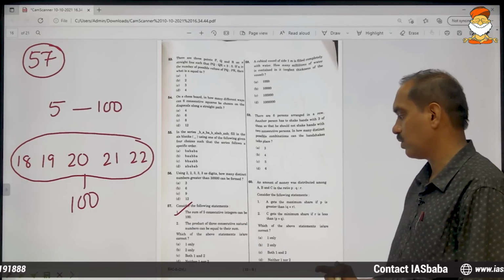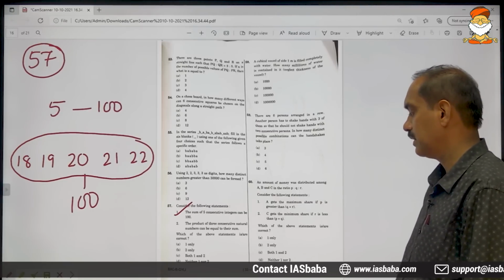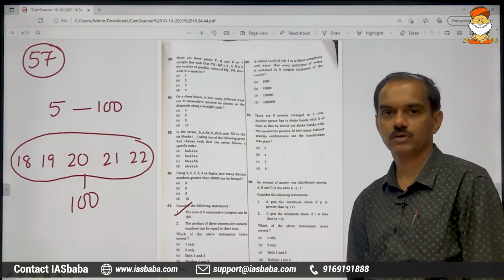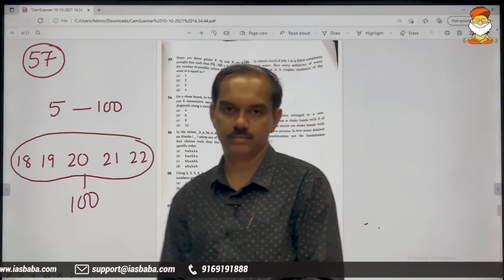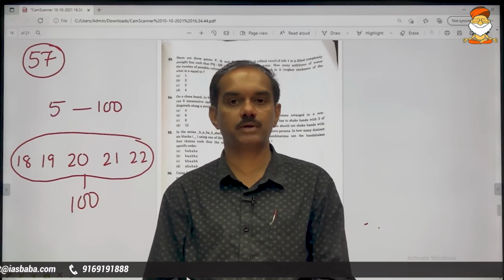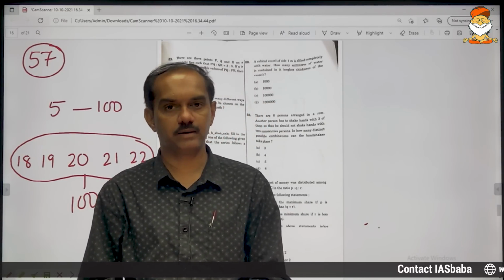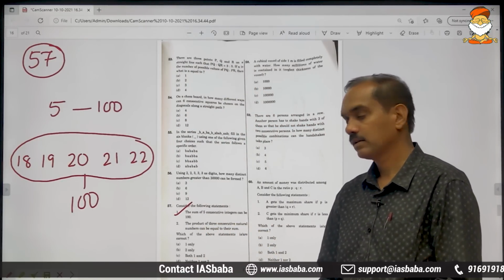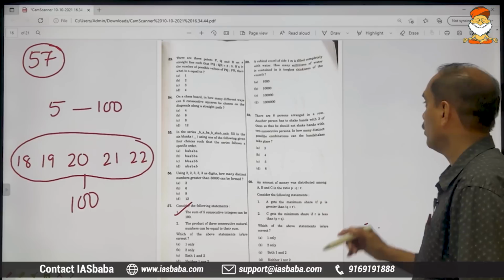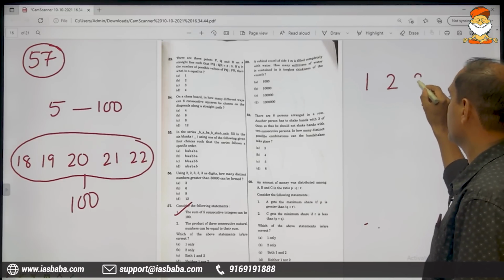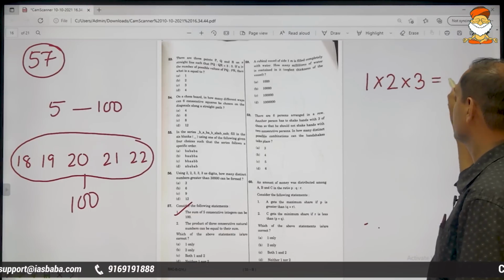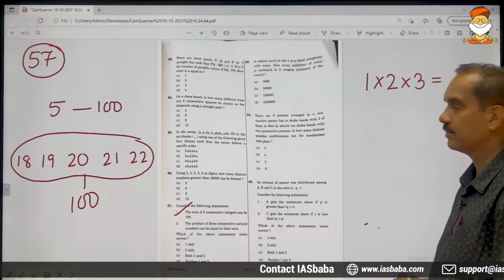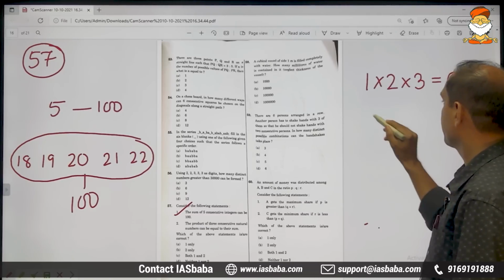Now, let us check the second one. The product of 3 consecutive natural numbers can be equal to their sum. When he says product, you cannot go with bigger numbers. If you go with bigger numbers, then you will cross the 100 mark. But he is saying the product should be equal to their sum. Therefore, think of only smaller numbers. The product is how much? These 3 are consecutive natural numbers, and the product is 6. And if you add,